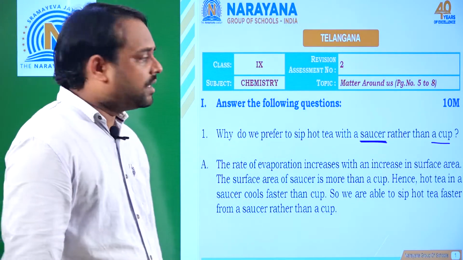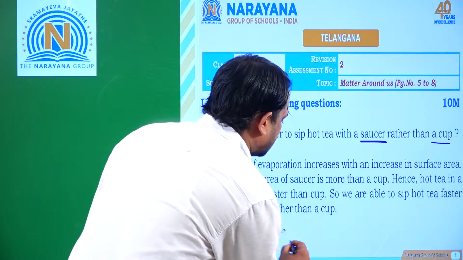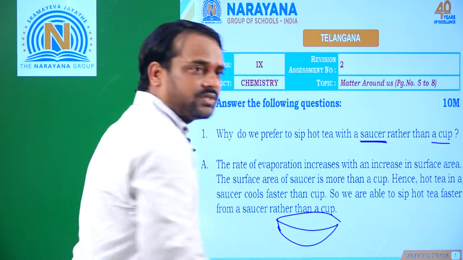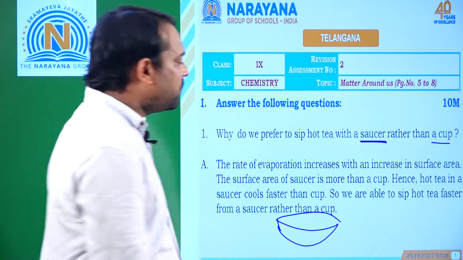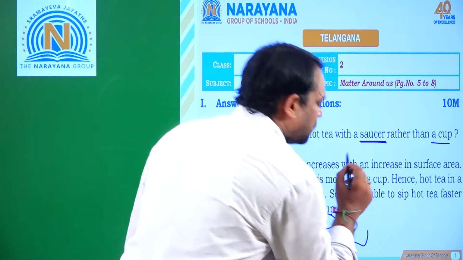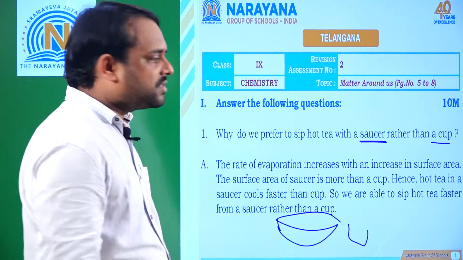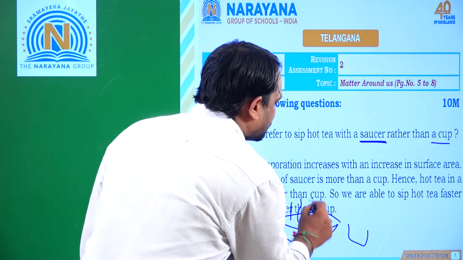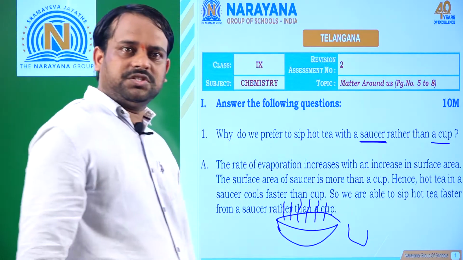So what is the main reason? The surface area of the saucer is more when compared to a cup. What happens when the surface area is more? Then the rate of evaporation is more.